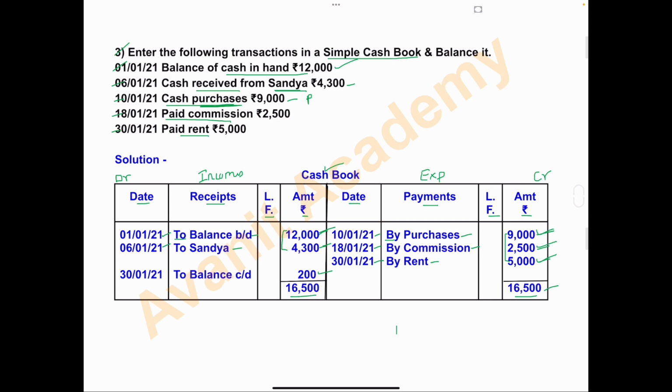Income total is 12,000 plus 4,300, 16,300. Okay, and the expenses total or the payment total is 16,500. So expenses are more and income is less. To this difference write 30th January, to balance carried down, and the amount is 200.